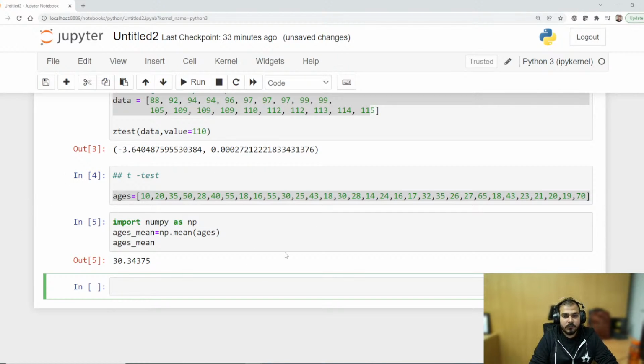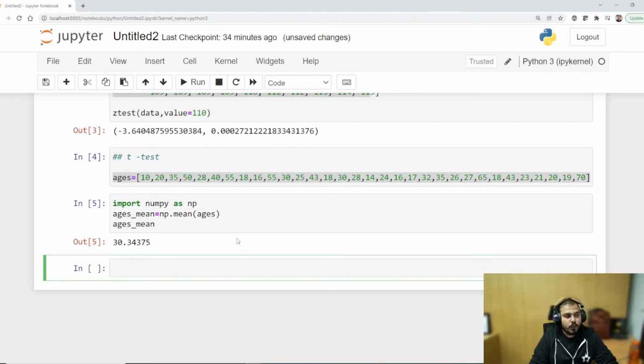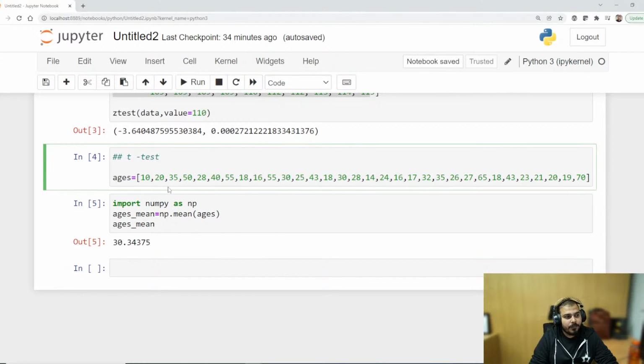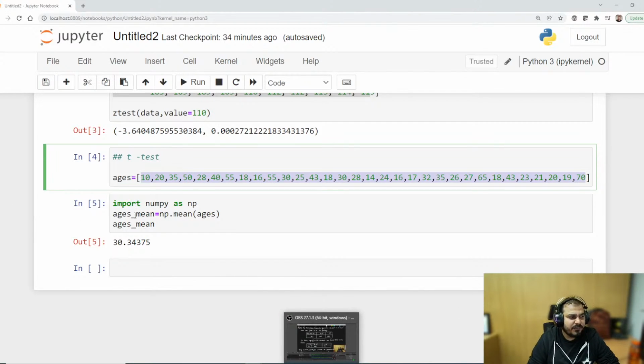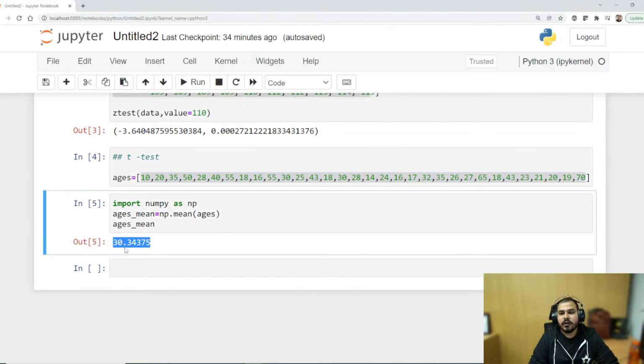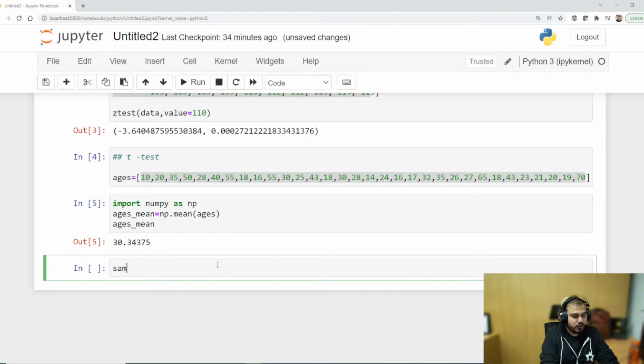Now let's do one thing, very simple. From all these ages, let's consider that these are my population. I will take a sample of ages and then we'll verify whether we are coming nearer to this mean or not using a t-test, because here we don't know the population standard deviation. So I'm just going to take my sample size as 10.